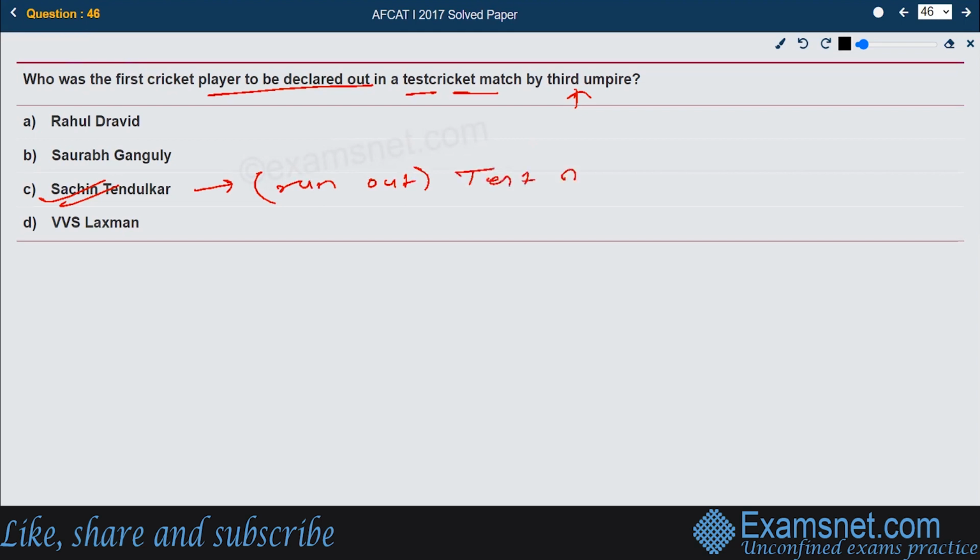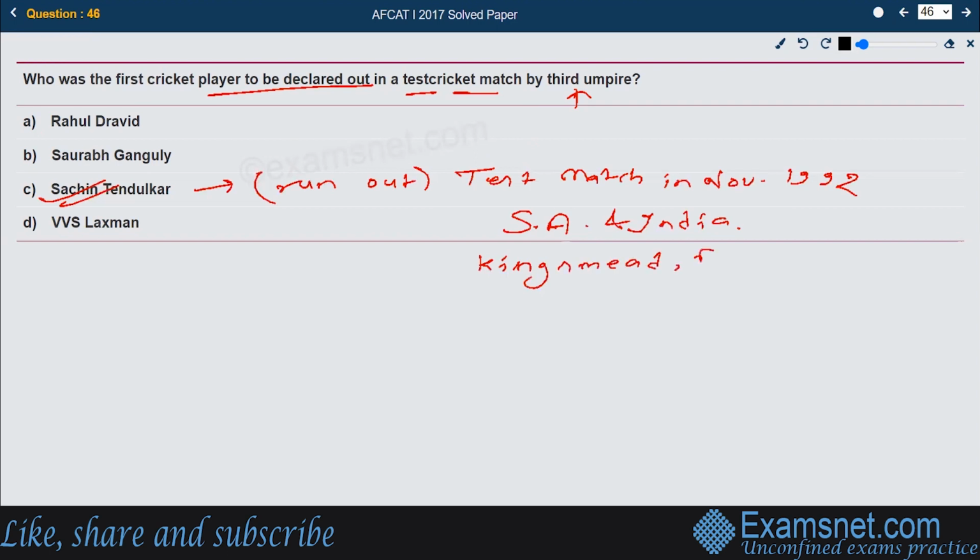This happened in a Test match in November 1992 between South Africa and India, held at Kingsmead, Durban. And who was the third umpire? The third umpire was Karl Liebenberg. Liebenberg, that is the name of the third umpire. Okay, so this was the right answer, Sachin Tendulkar.